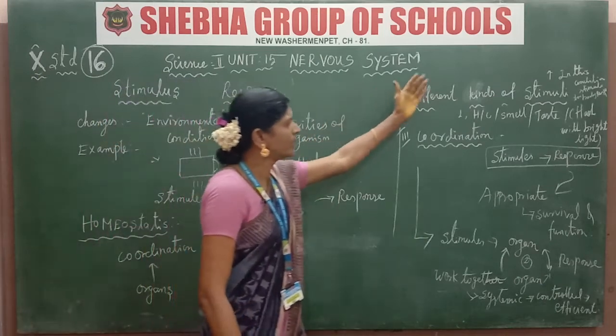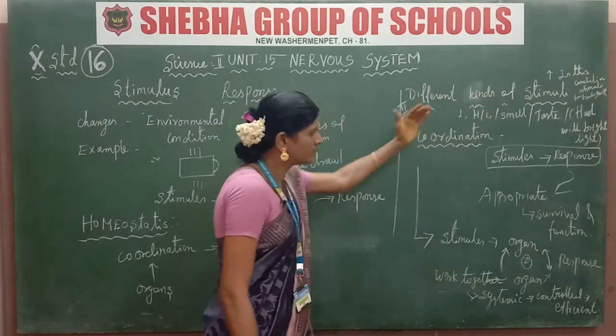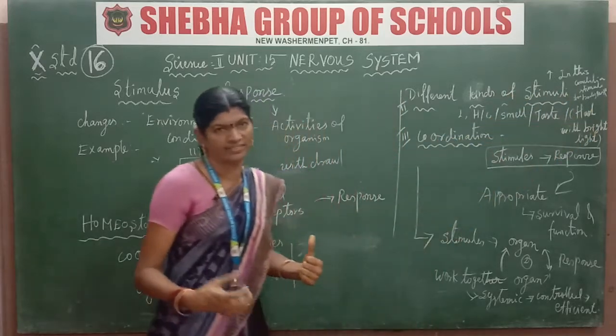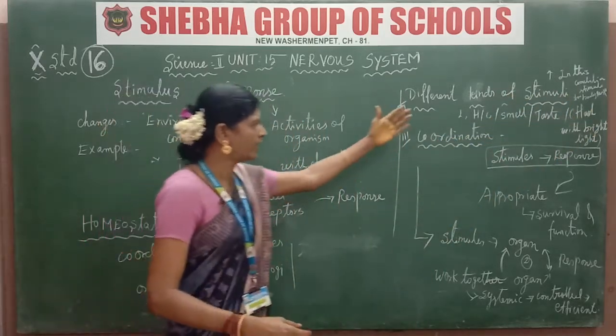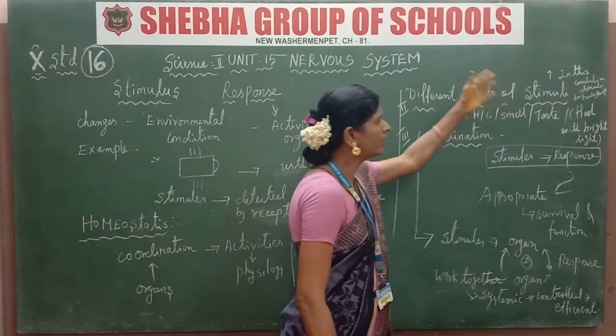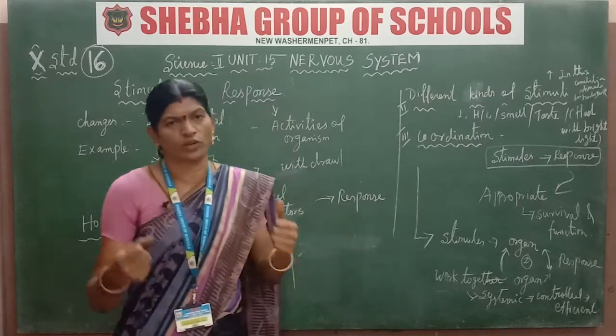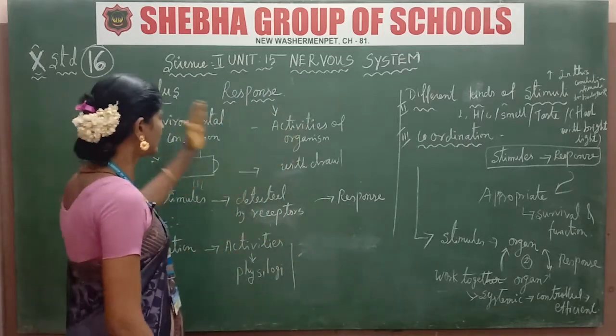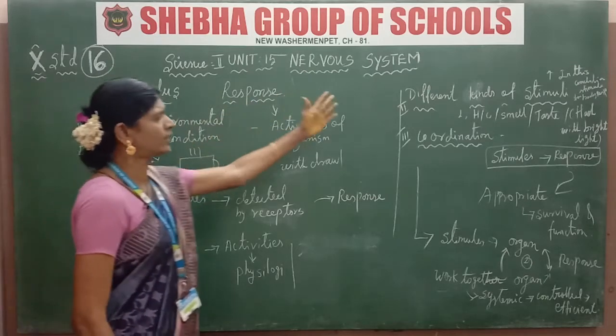These are the kinds of stimuli. Light, hot or cold, smell, taste are stimuli in your body, and the response comes from the activities. That is called stimuli and response.